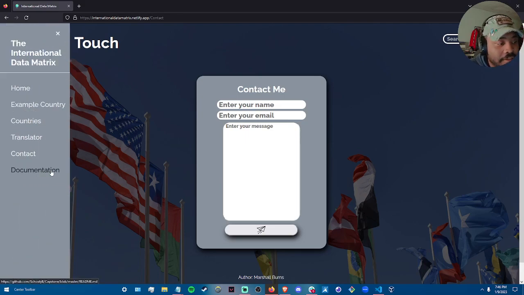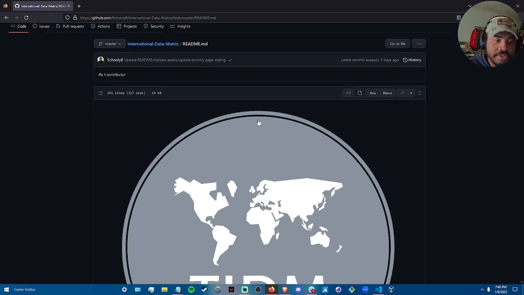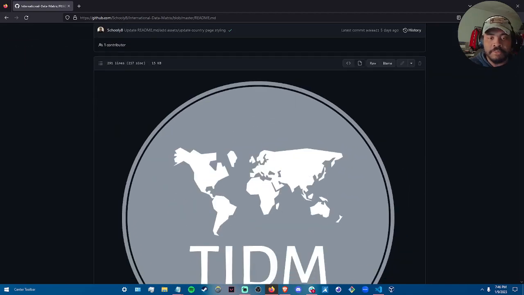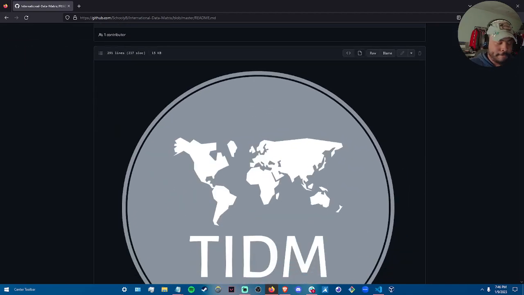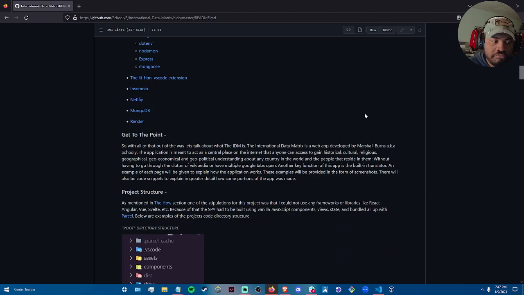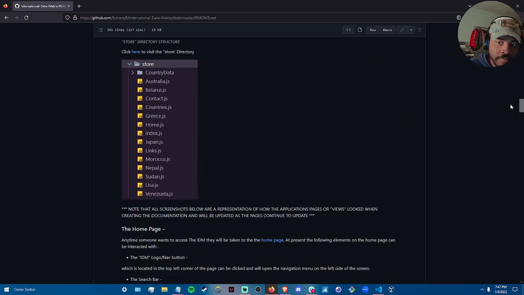Lastly, I have also created full documentation for the International Data Matrix in a README file on GitHub. This README goes through the project structure, the reasoning behind the project structure, tools we could use and tools we couldn't use, as well as how the application works, as to explain it to someone who has no idea how it could possibly work, as well as the file structure.